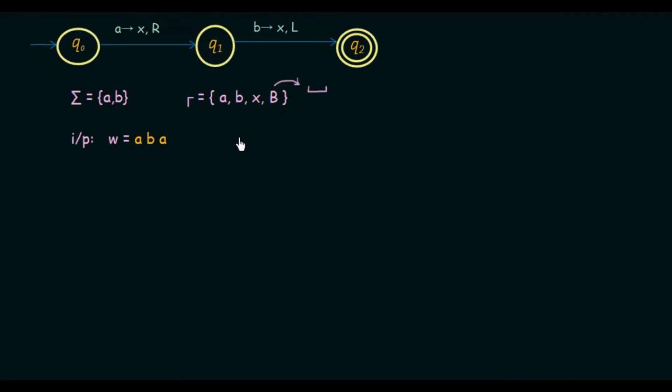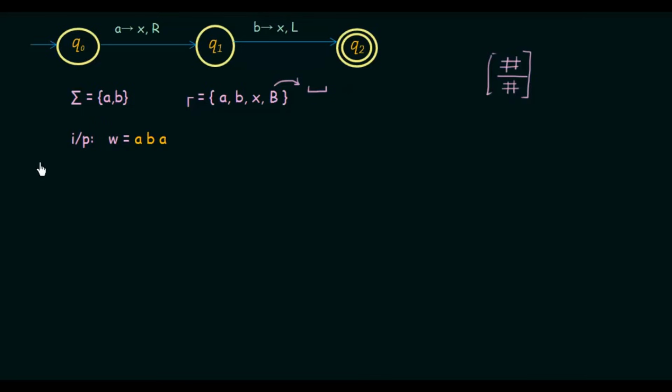First of all, we know that in PCP we have a set of dominoes, which I have already discussed in the previous lecture, and we should always start with a domino in which the first symbol on top and the first symbol at the bottom is the same. So here I will say that we have a domino with hash on top and hash on the bottom. This is how we are going to start off. Now there are 7 steps that we have to follow in order to convert this Turing machine into a post-correspondence problem.